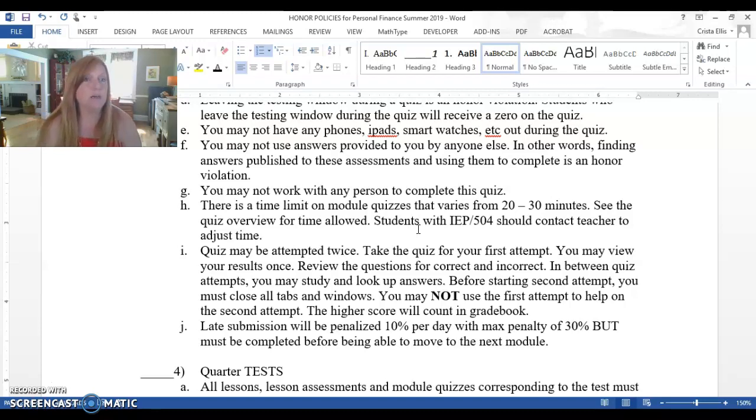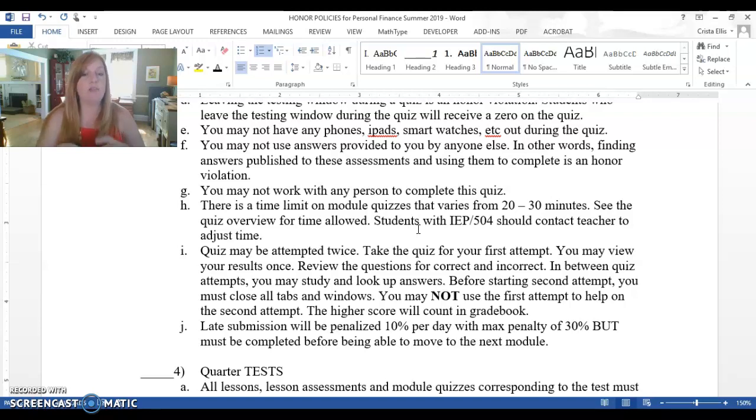Now, the honor policy for how you may attempt the quiz. So the first attempt, close everything out, put everything away. You're sitting in my room at Maggie Walker, you're going to take this quiz. So pull it up, answer the question, move from one question to the next, and take the quiz. You will then get your results, and when you get your results, you won't get the right answers, but you'll see which ones you missed.